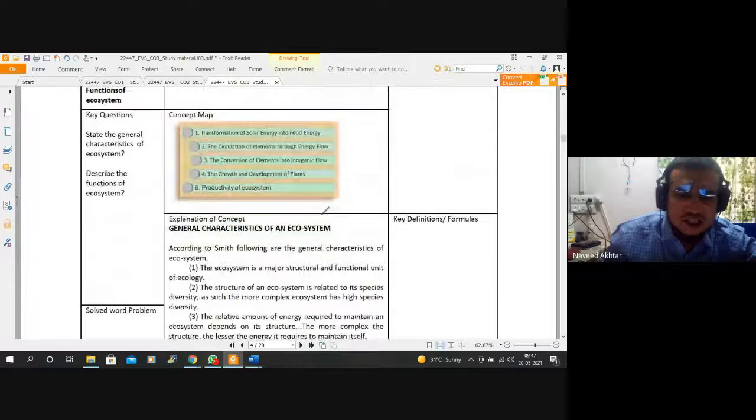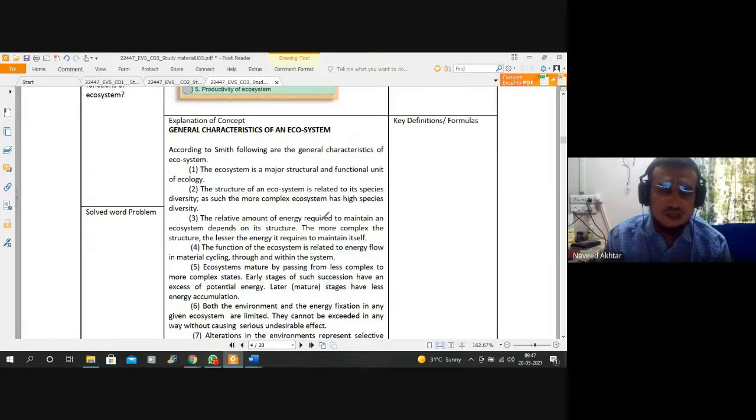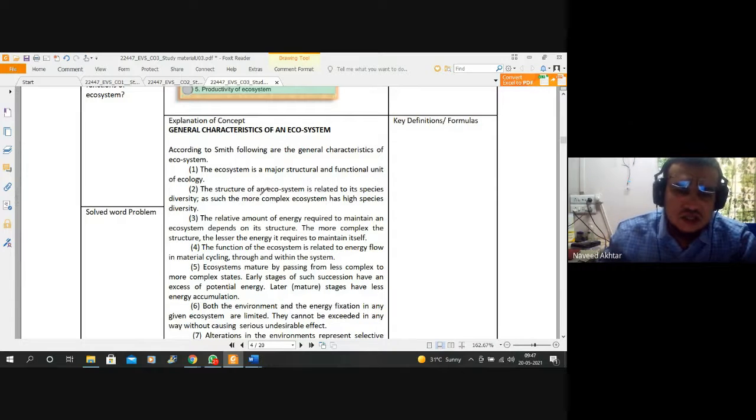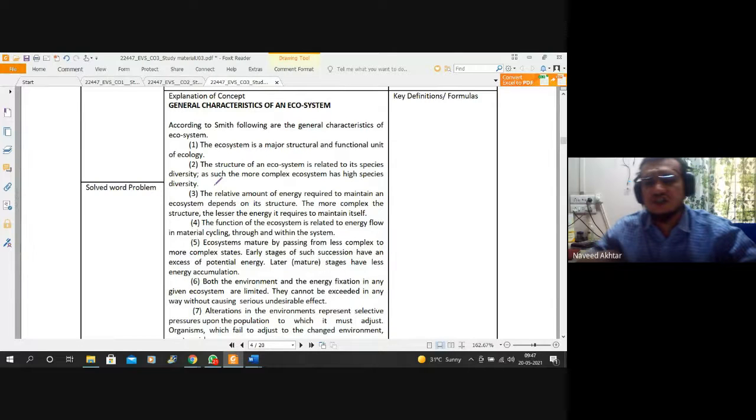And then we have seen the function and general characteristics of ecosystem in unit number 3 as well. The ecosystem is a major structural and functional unit of ecology. The structure of an ecosystem is related to its species diversity, such that a more complex ecosystem has high species diversity.